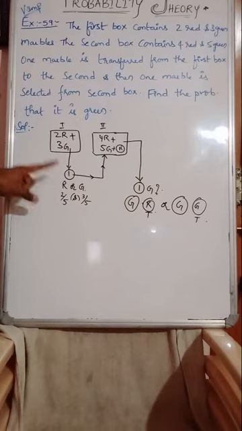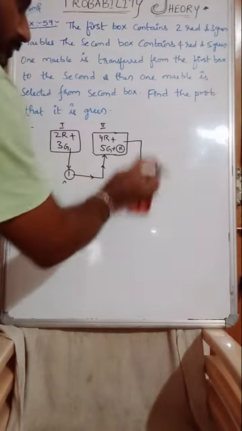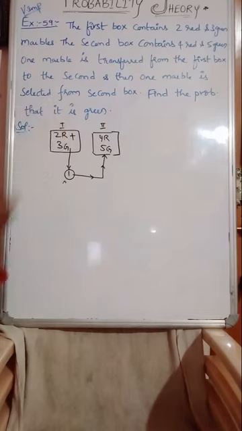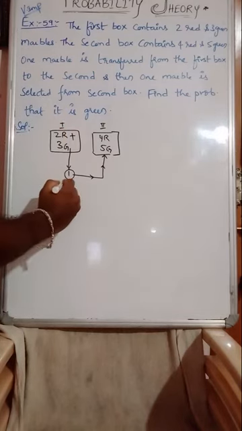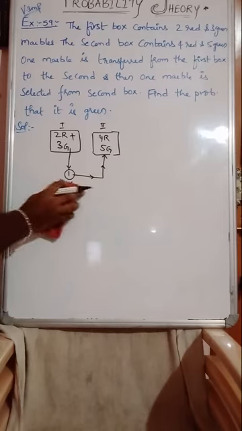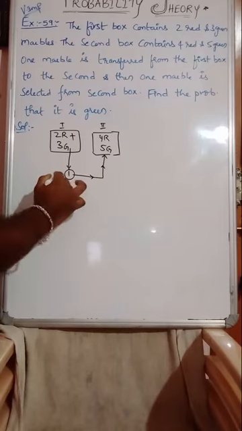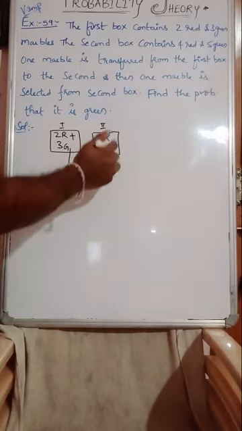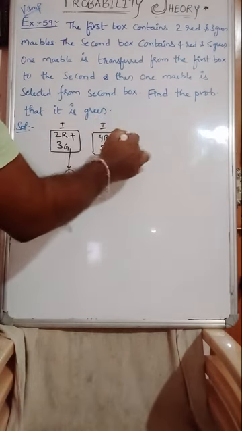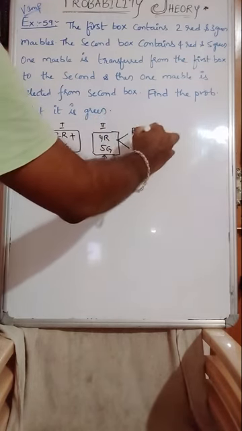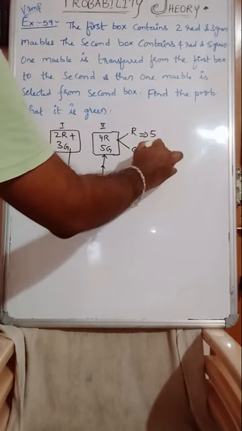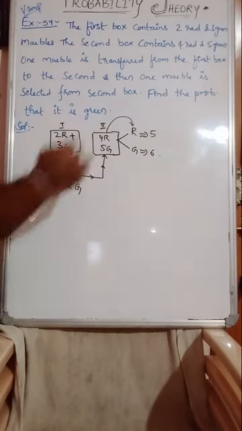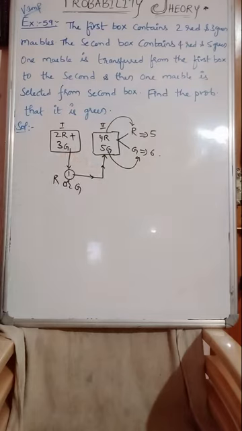First, one marble is selected. It may be a red or a green, right? And it is transferred to this one. Here transferring possibilities were 2. If red is transferred, red balls will become 5. If green is transferred, green balls will become 6. Yes or no?